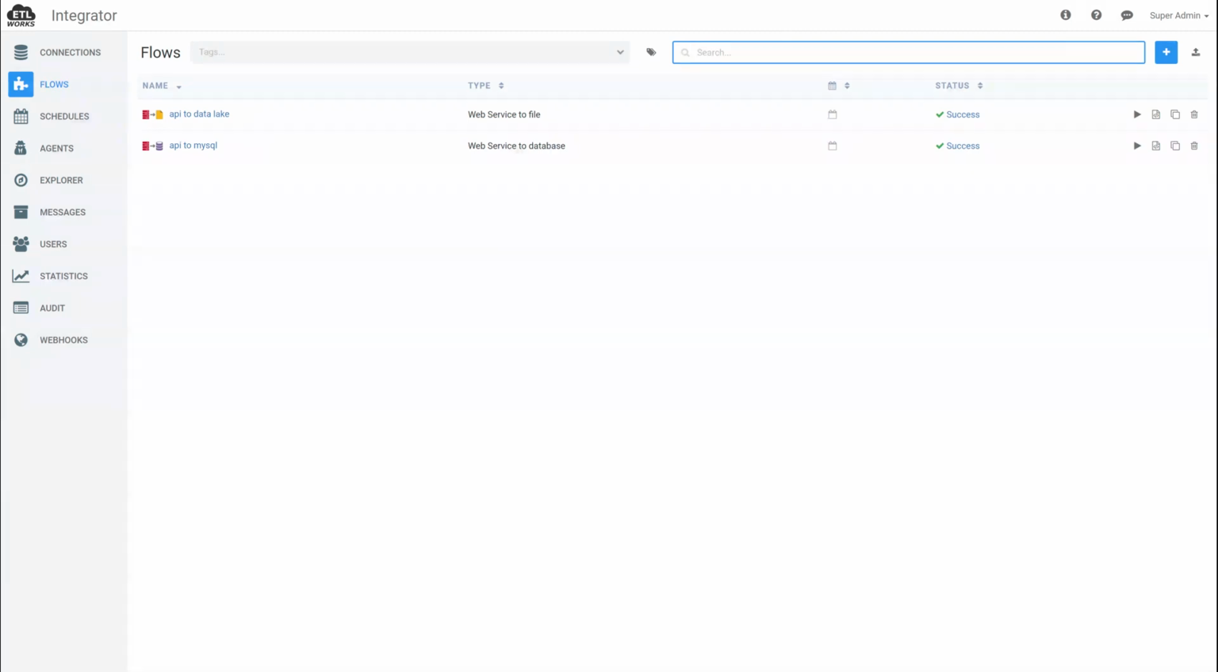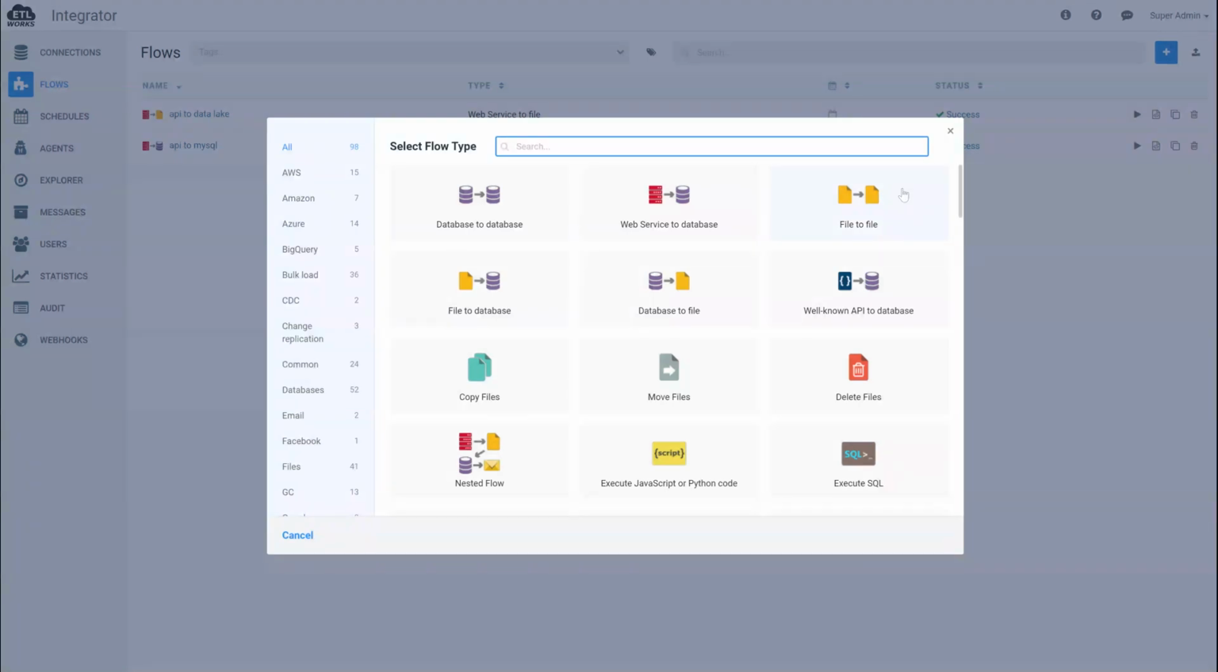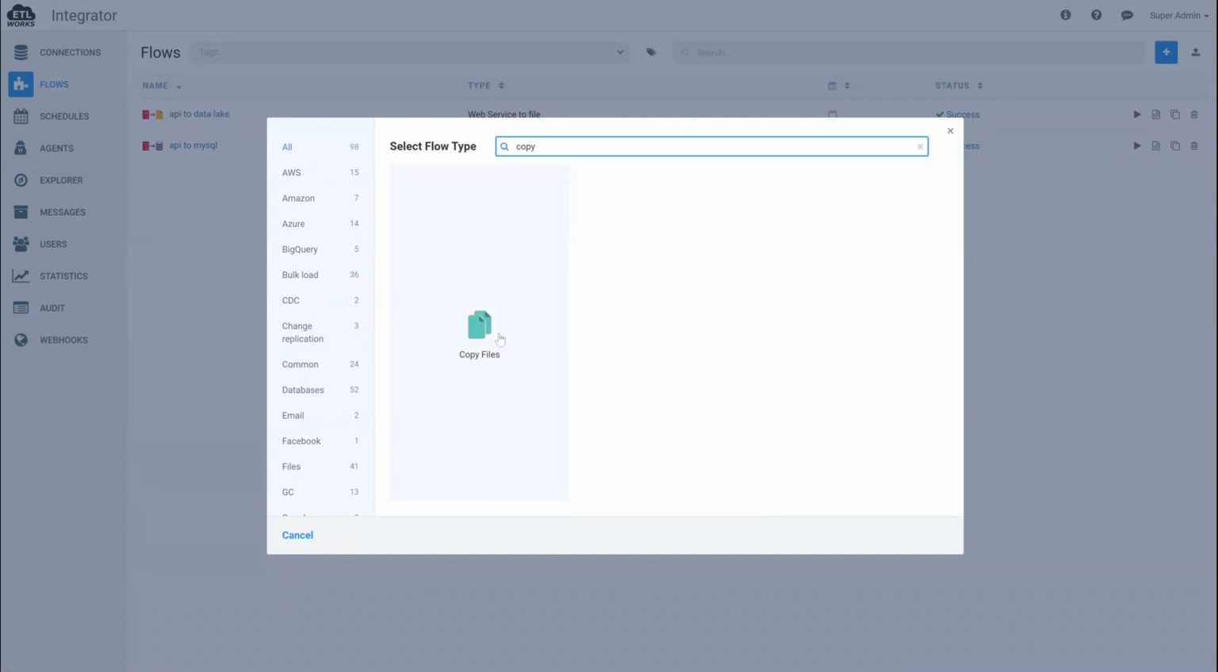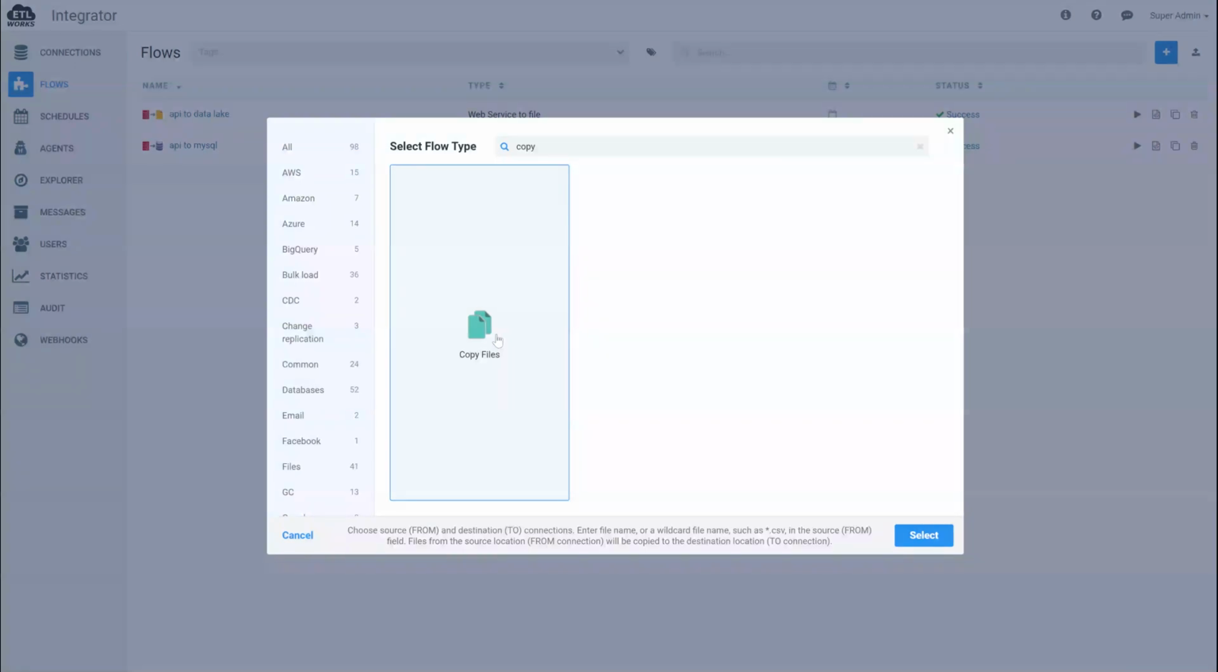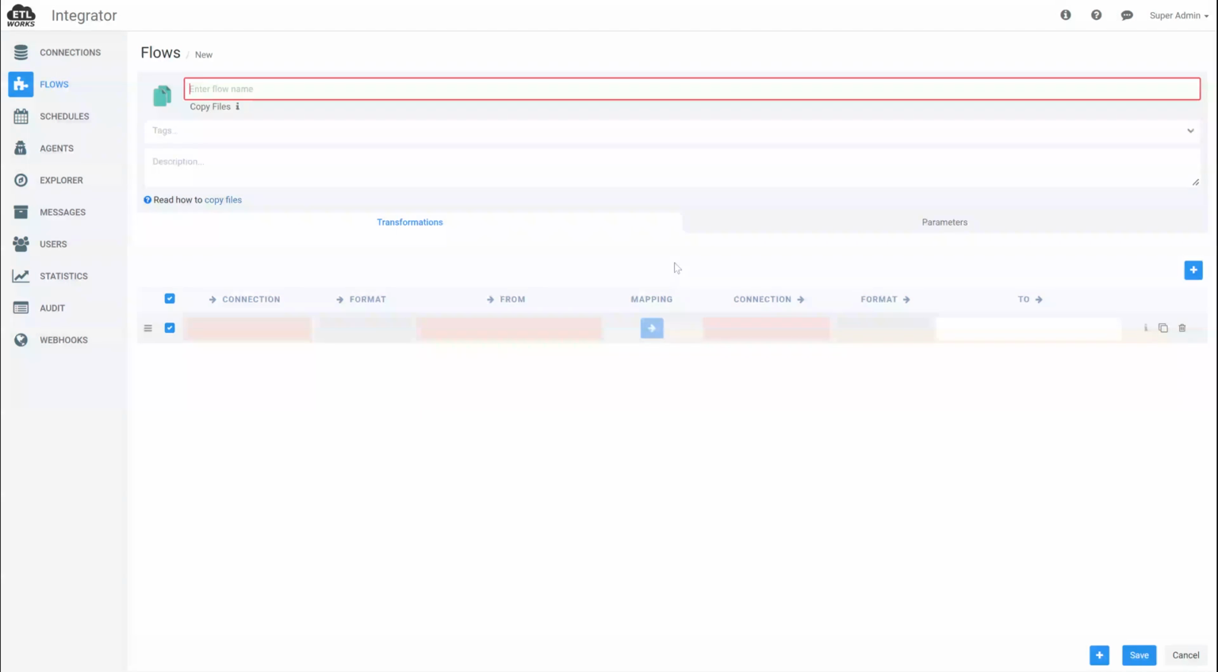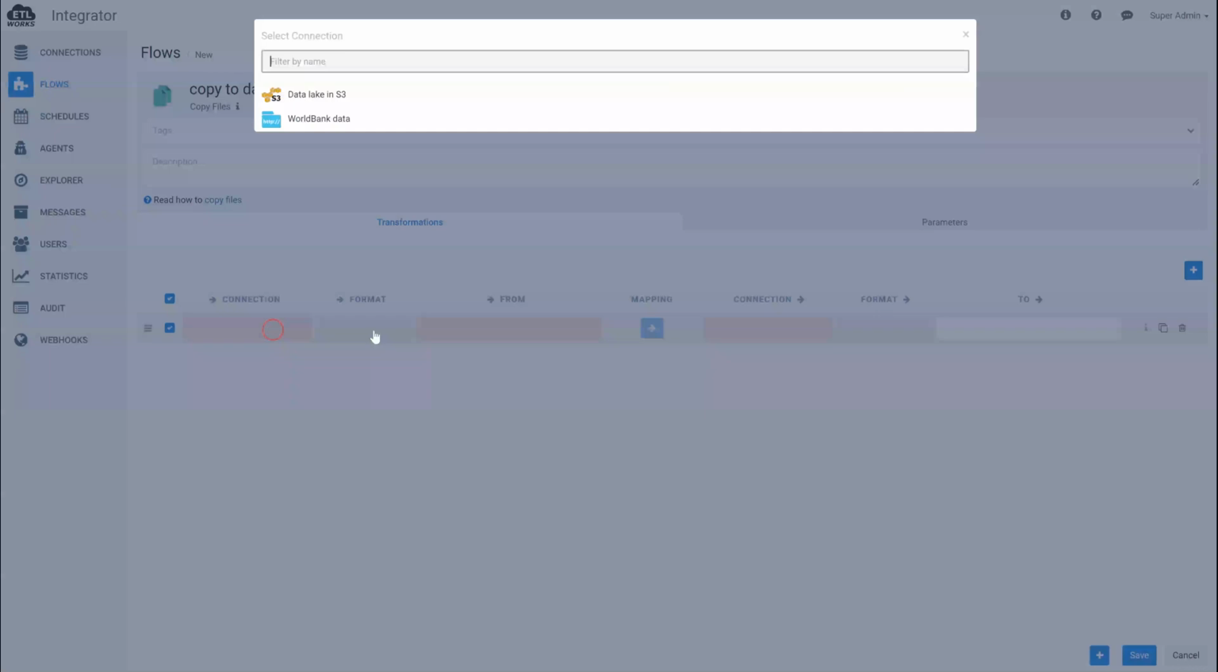What if I don't want to transform the source document in JSON format returned by a web service? Instead, I want to preserve it as is and once again store it in the data lake. For this, I'm going to use a copy flow type, copy files flow type. This flow doesn't do any transformations at all. It reads the data and saves it in a different destination as is. Extremely fast, extremely efficient. So we're going to name it copy to data lake.